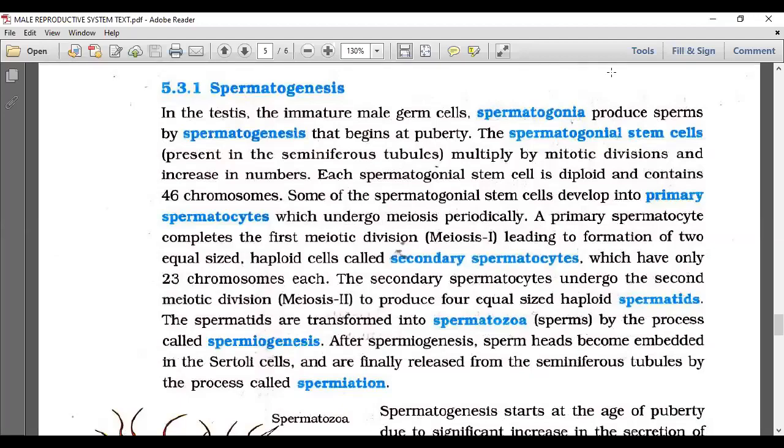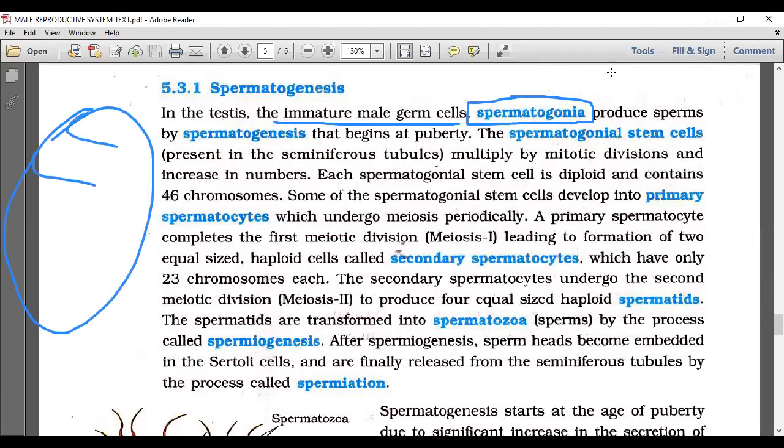The procedure of the production of sperm, spermatogenesis, we can say. So let us see the spermatogenesis. In the testes, the immature male germ cells, we already said that in the testes, seminiferous tubules are present. If this is the testis, the tunica albuginea has many invaginations. In the invaginations, the interlobular septa, many lobules are present, and these lobules contain seminiferous tubules.